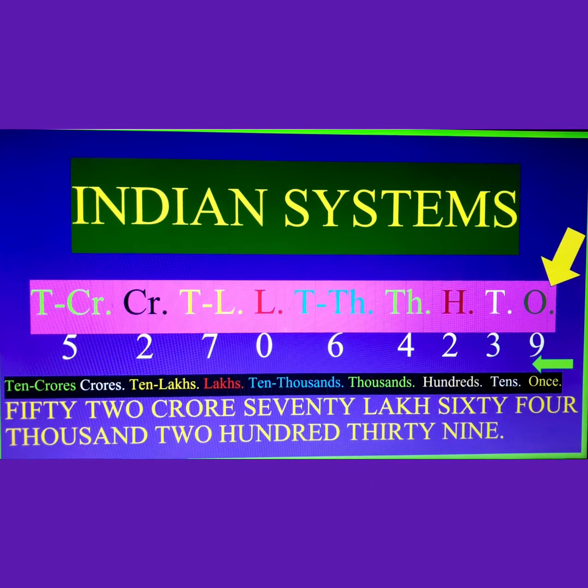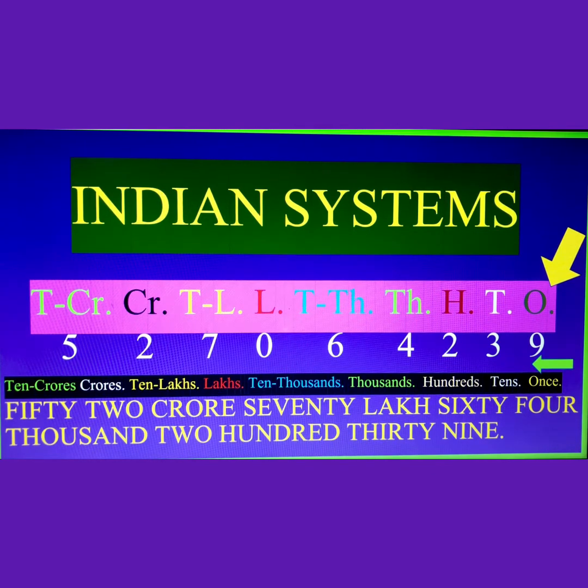And then 10 lakhs. So we will write it 70 lakhs. 7 and 0 means 70 lakhs. And 10,000. 10,000 means this is 6 and 4. So we can write it as 64,000. And then 2 is the 100, and 3 is the 10, and 9 is the ones.